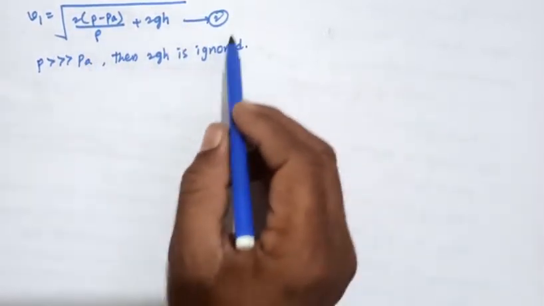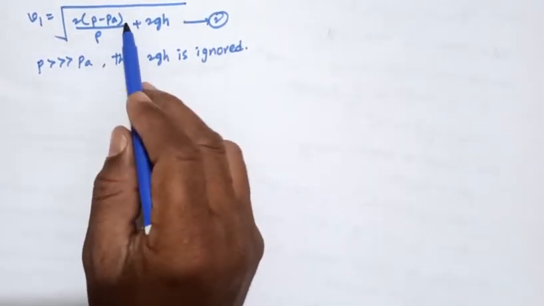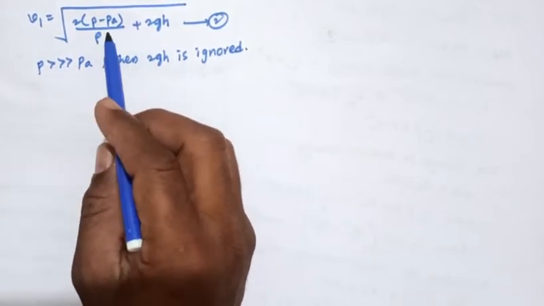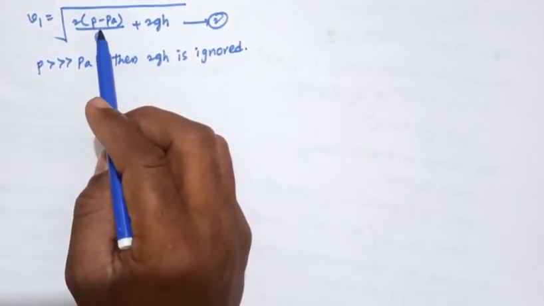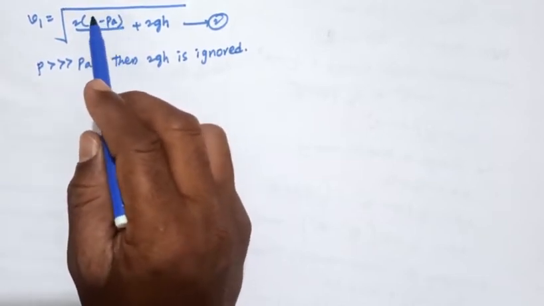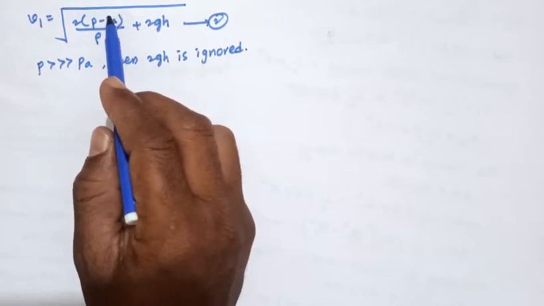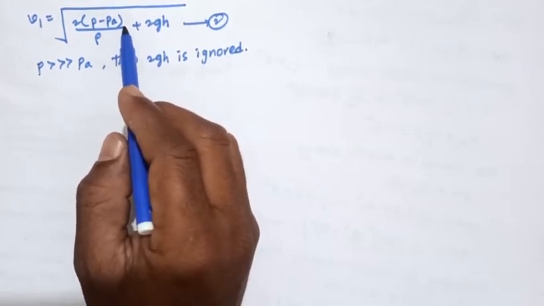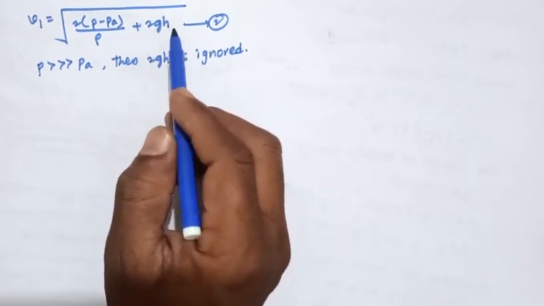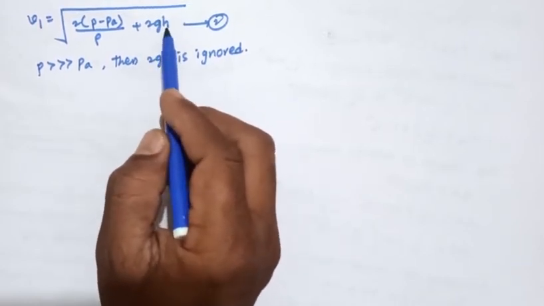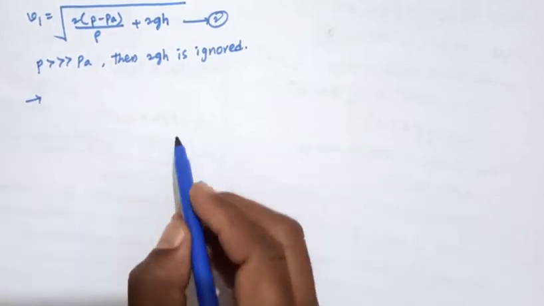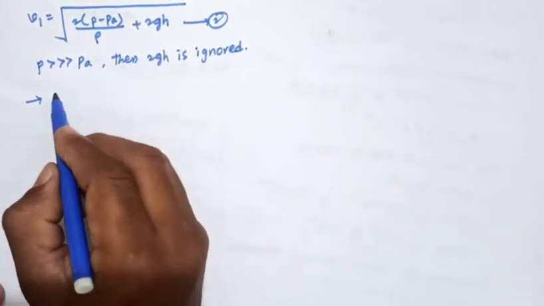Okay, this type of application is used in rockets. In a rocket fuel tank, the pressure from the thrust is much more than atmospheric pressure, so the 2gh term, the height term, is not considered. And again we consider, okay, if